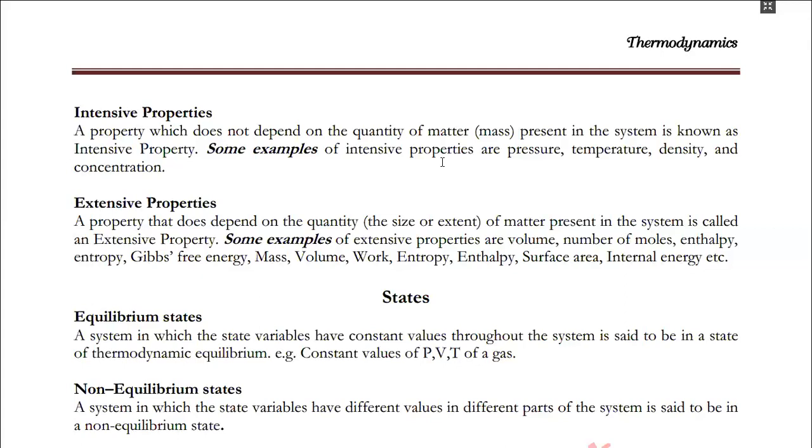That is why it is known as extensive property, and also as additive property. So if we summarize and contrast with the intensive property: intensive property does not depend upon the matter, while extensive property depends upon the quantity of matter present in the system. Intensive property is non-additive, while extensive property is additive.